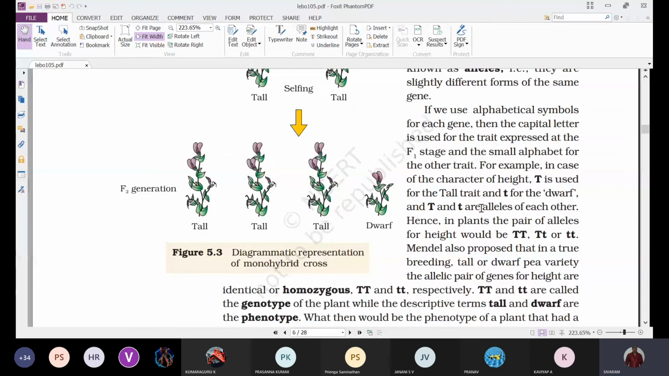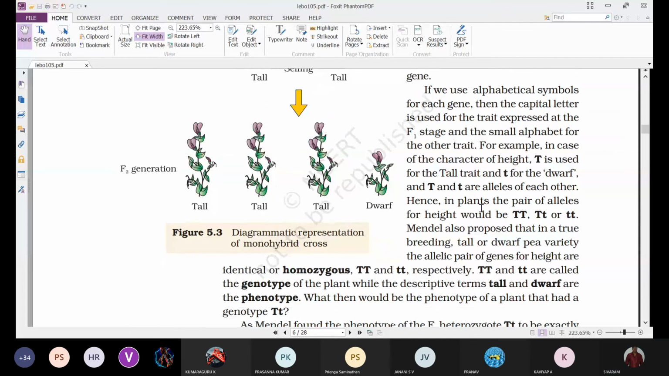And next, when you observe here, why are we using capital T, small t? For tallness we use a capital T, and for dwarf a small t. And for representing flower color, violet and white, why are we using capital V, small v? Why should you not use capital V and W? Because to get rid of these confusions. If you use alphabetical symbols for each gene, then the capital letter is used for the trait expressed at the F1 stage, and the small alphabet for the other trait.